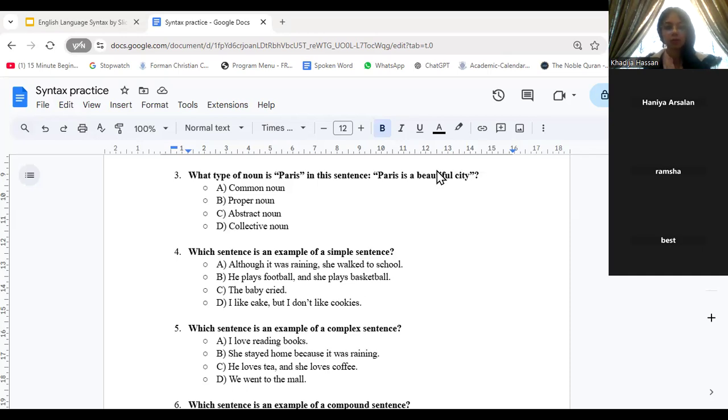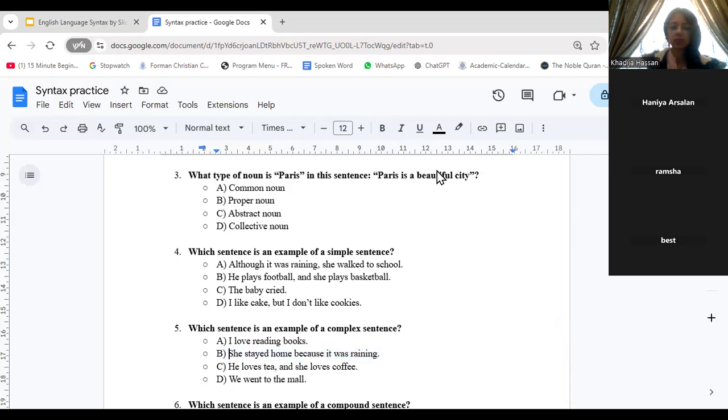She stayed home because it was raining was your complex sentence because in the example I gave you, she stayed home was one independent clause. Because it was raining was the dependent clause. They're joined together. Although it might be confusing, you might have thought that this is an independent clause and this is an independent clause.